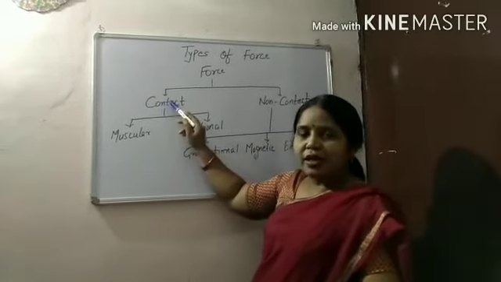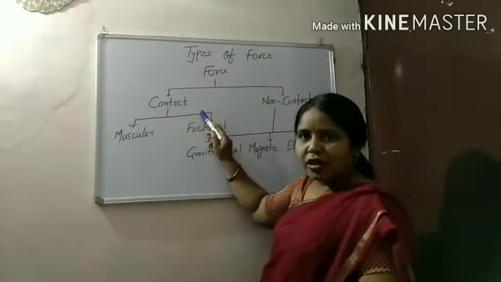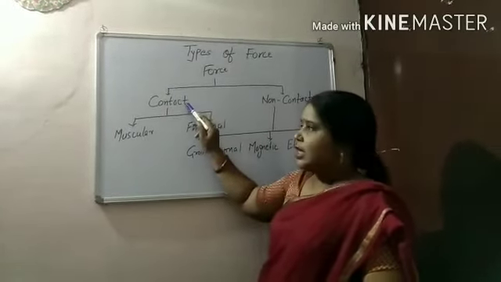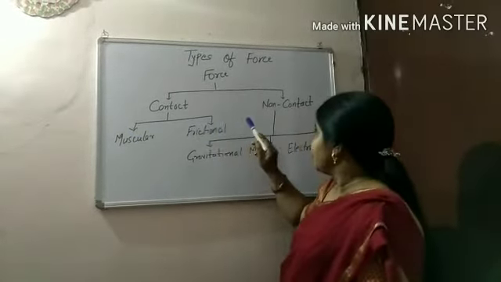Contact force: when two objects are touching each other, they are in direct contact with each other. It is again divided into two types, muscular and frictional force.